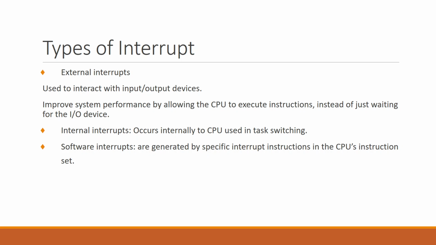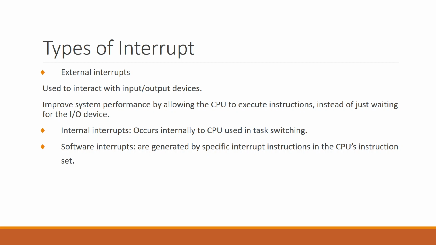Talking about internal interrupts, these occur internally to the CPU and are used in task switching. You have seen context switching. Like in round robin, when the time quantum expires, a task switch occurs. So these kinds of interrupts are internal interrupts.